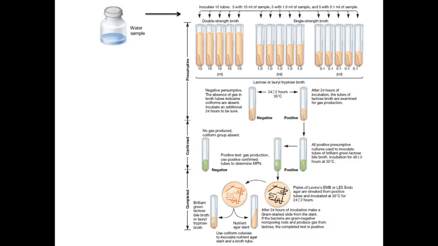If we find gram negative non-spore forming rods which produce gas from lactose, then the completed test is positive. So this is the 3-stage multiple tube fermentation test, which has the presumptive, the confirmed and the completed test, and is used for the microbial analysis of water.